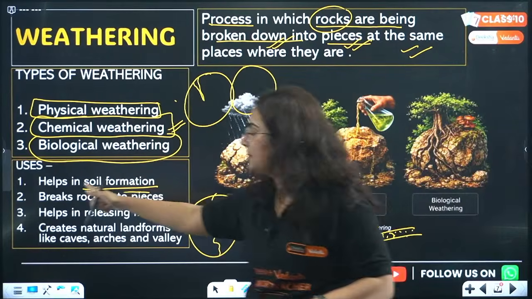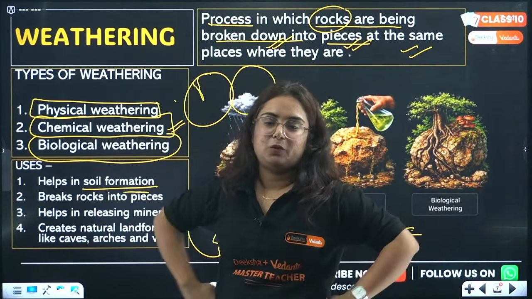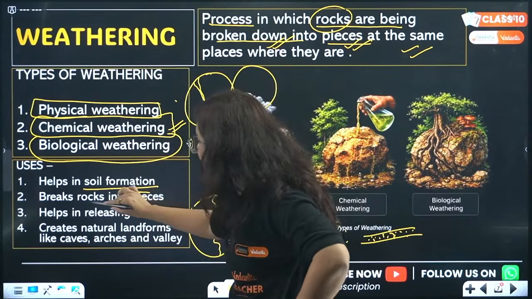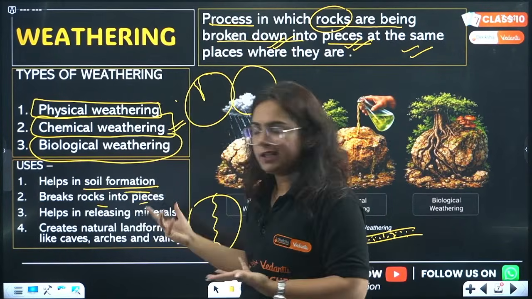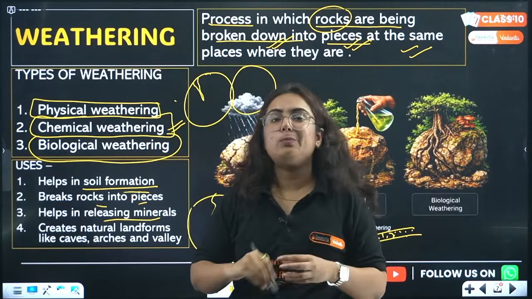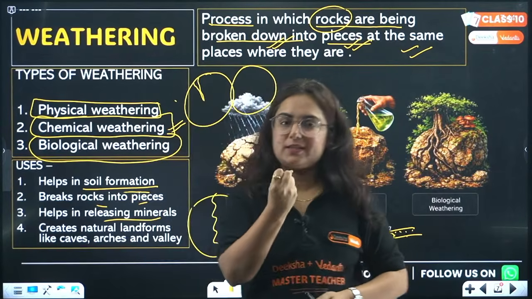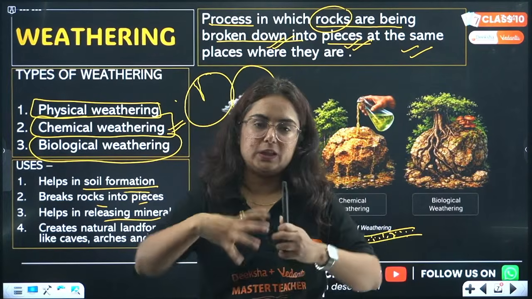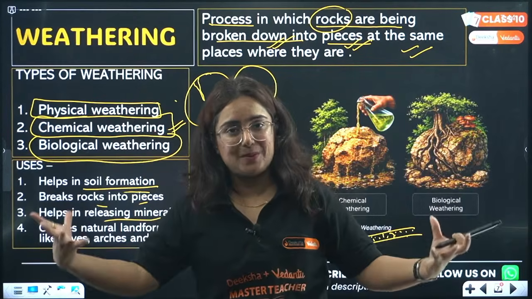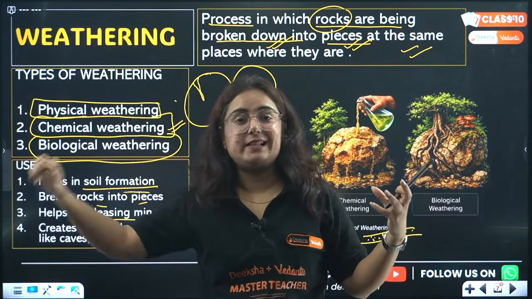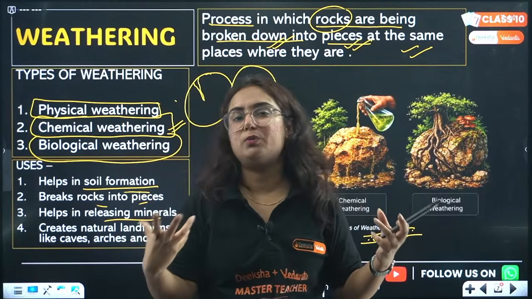And this is known as helps in soil formation. Okay, the next is break rocks into pieces. That's very obvious. Helps in releasing minerals. Beta, minerals are present sometimes inside these rocks. When they get broken into pieces, we are easily able to extract those minerals.